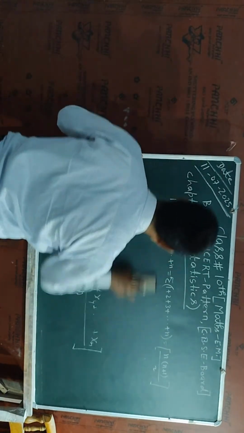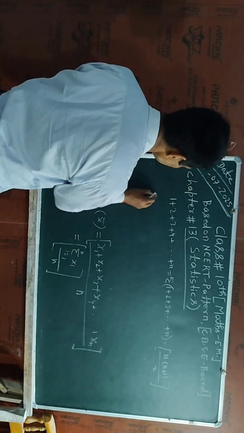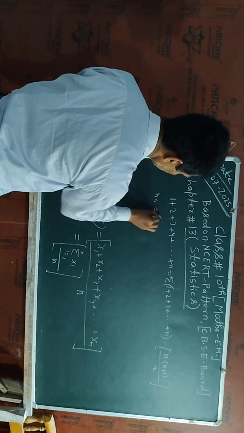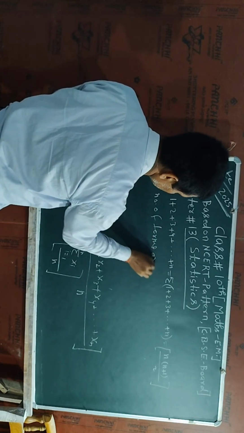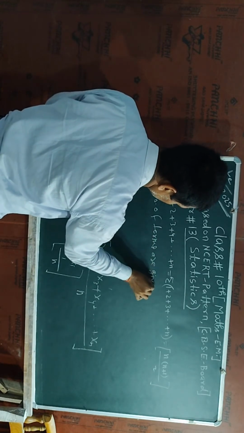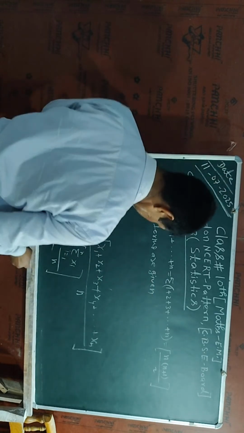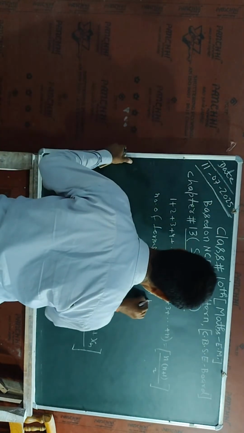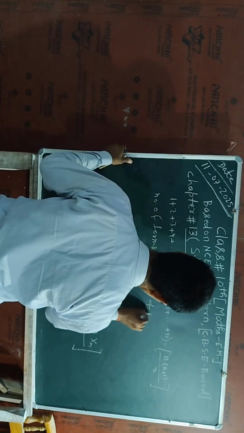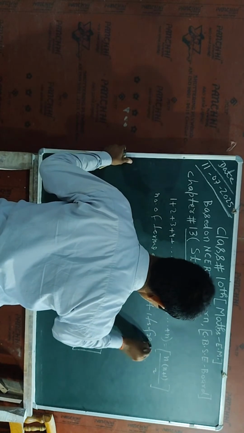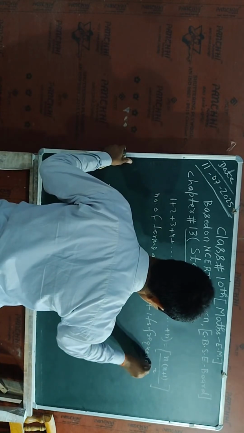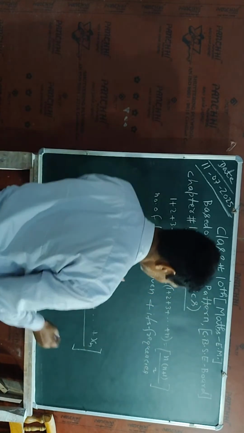If the number of terms are given, and its frequencies are also given,